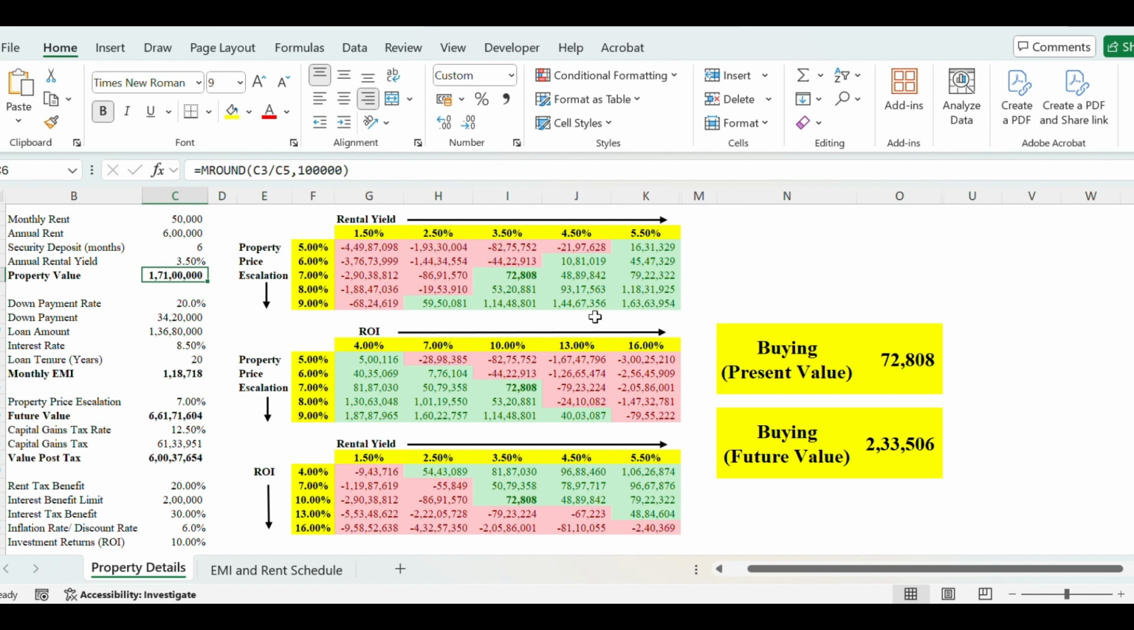On the other hand, if the rental yield, say in places like Mumbai and Bangalore, is 4.5%, in that case, if the property prices are increasing by more than 5%, which they are, it is better to buy the property. And if they increase by 7% or more, there is a major benefit.